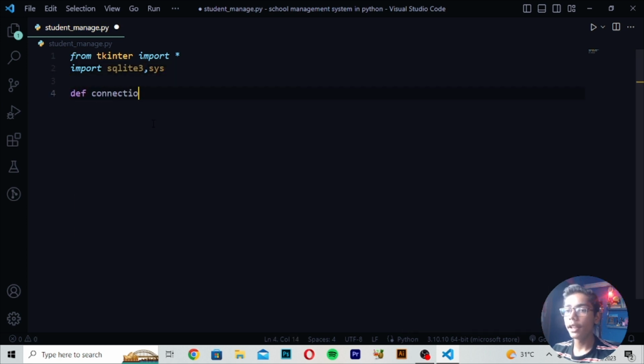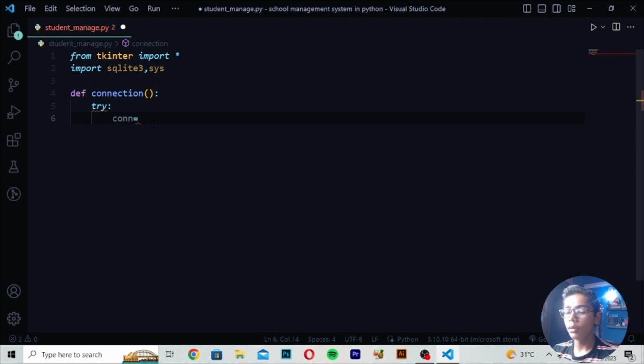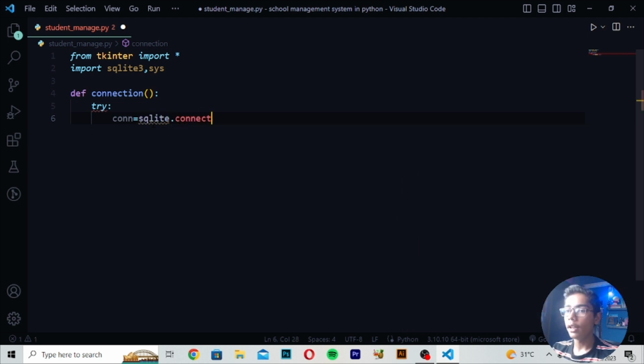Then write here def connection, make this bracket here and write here try. And in try I will be now writing conn is equals to sqlite3.connect, and after writing connect, here I will be writing student DB. So you have to now just write here student DB like this, which is the data.